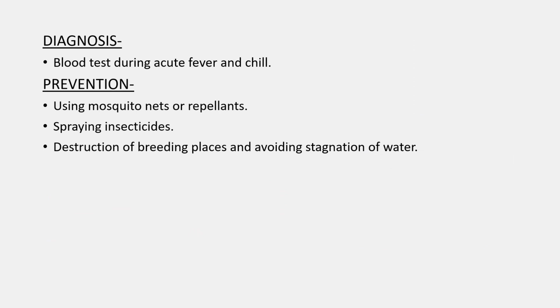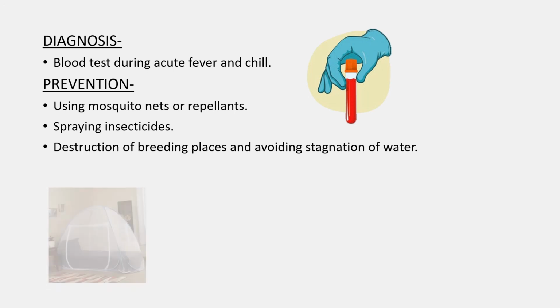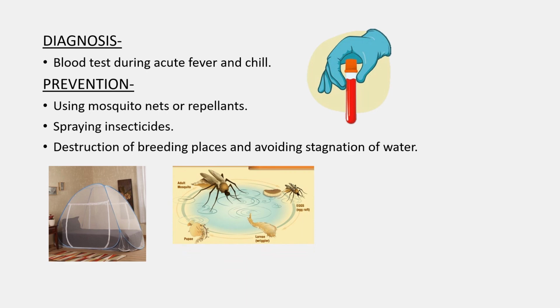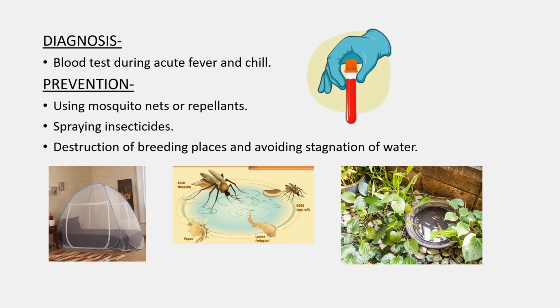Diagnosis is done by blood test during acute fever and chills. Preventive measures are the same as those for filariasis, that is using mosquito nets or repellents, spraying insecticides, destruction of breeding places, and avoiding stagnation of water. Treatment of malaria includes drugs like chloroquine, primaquine, and quinine.